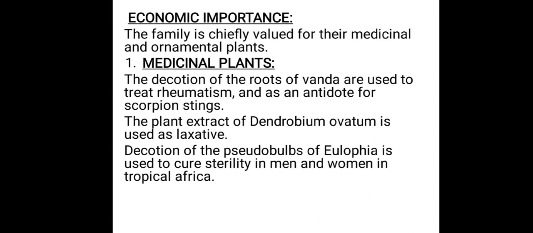So decoction of pseudobulbs is used to cure sterility in men and women in the tropical Africa region. That decoction is prepared by using pseudobulbs of Eulophia. This is about medicinal plants of Orchidaceae family.